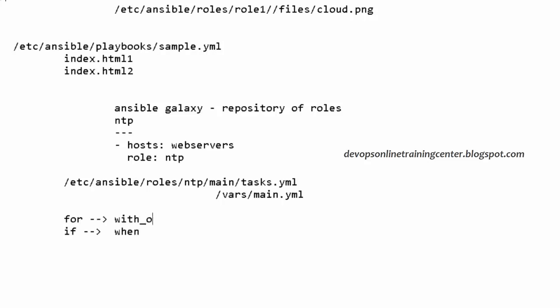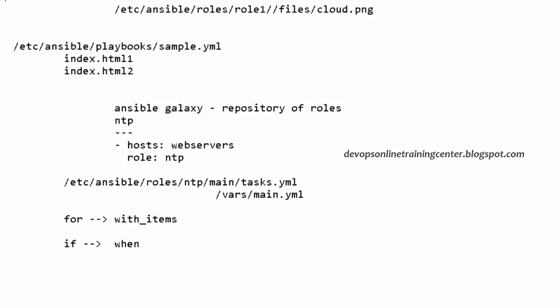So this kind of code will be there inside the role, because when a role is written, we have to take care of all the operating systems. It's not like a role works for only a particular operating system. So when we write a role, we need to write all these things. Roles are for performing some task. We can download from Ansible Galaxy, use it directly, and associate it with a particular playbook.